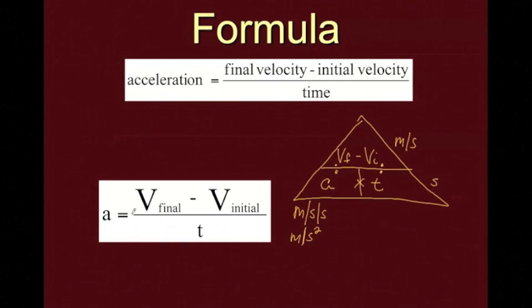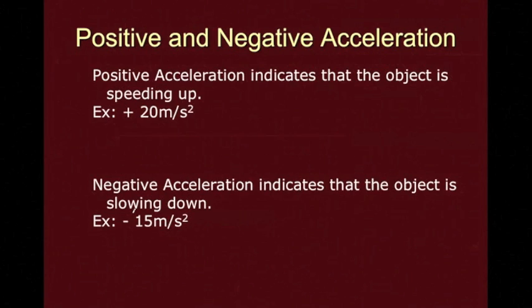There are different types of acceleration. There's positive acceleration and negative acceleration. Now, when we talk about positive in physics for our units for now, I want you to think of going in the same direction. So let's say we start forward. Anything that says positive is going to be in the forward direction. Anything in negative is going to be saying in the opposite direction. So negative merely means opposite in this unit.